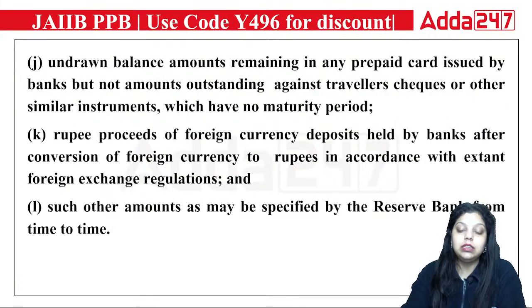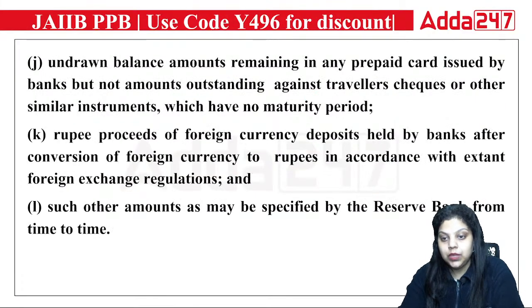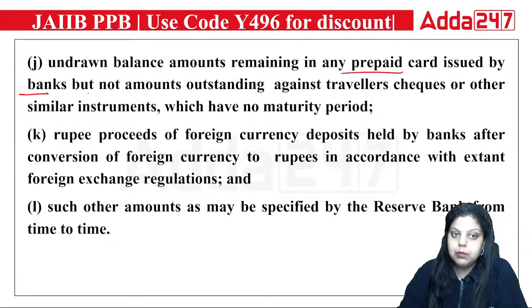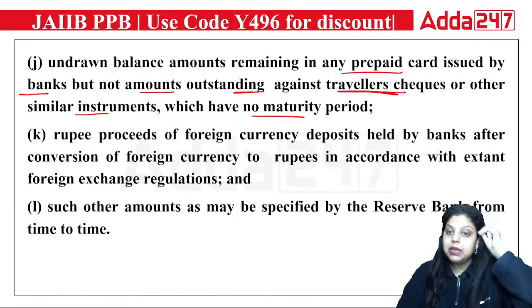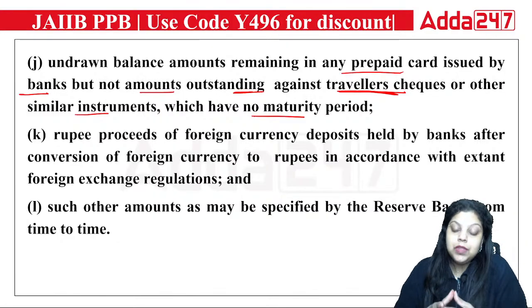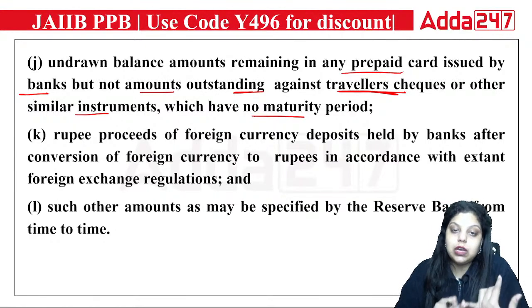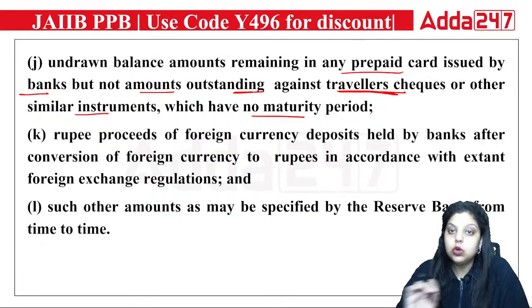Now next we have the undrawn balance amount as well. Okay, the balance which has not been drawn remaining in any prepaid card that is issued by a bank, but not amounts outstanding against traveler's check. That won't be included in the DEF transfer, or other similar instruments which have no maturity period. So they won't be transferred to the account, but yes, definitely if any undrawn balance amount is remaining in a prepaid card that is issued by a bank, it will be transferred. Okay, not the amounts which are outstanding against the traveler's check or similar instruments which have no certain maturity, because it can be taken by the consumer anytime.